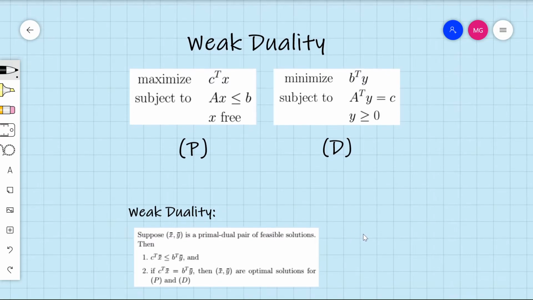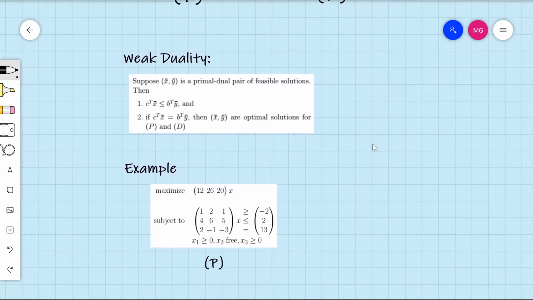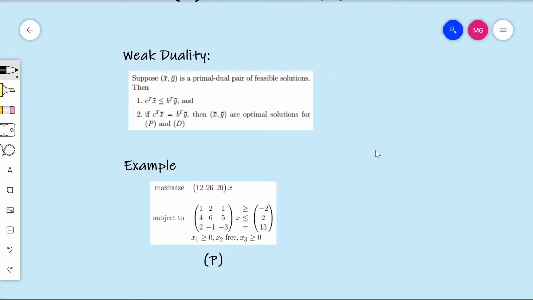Okay, so let's see how this first works in the context of an example. So here is an example linear program that we will look at for this video. And it's a maximization problem for our primal here. And so we'll take the dual of it, and then we will look at a primal dual pair of feasible solutions and see what weak duality can tell us about that primal dual pair of feasible solutions.